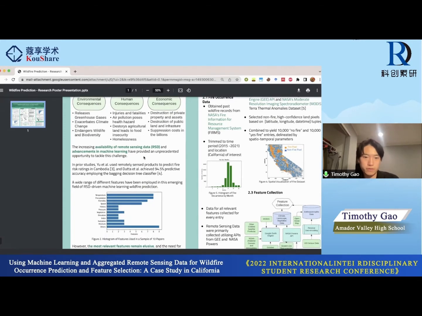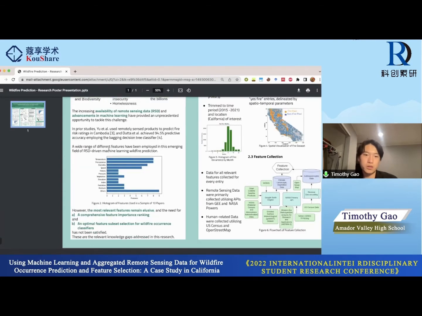A wide range of different features have been employed in this emerging field of remote sensing data-driven machine learning research. And in the histogram below, I took a sample of 10 papers and graphed out their features. As you can see, there's a wide range of features, and the largest column is others, because there are so many features, I couldn't include all of them on here. But essentially, there's a very large amount of features.